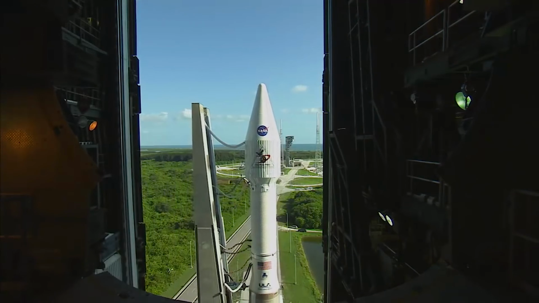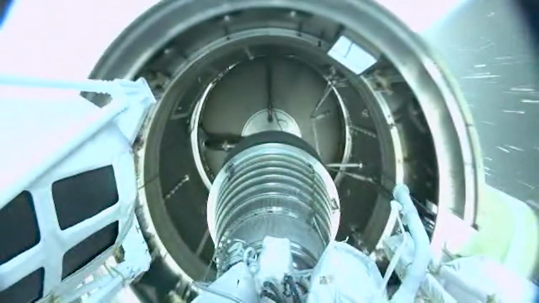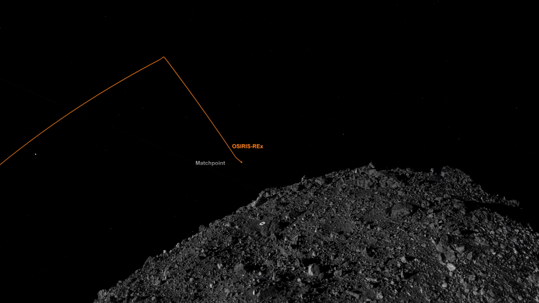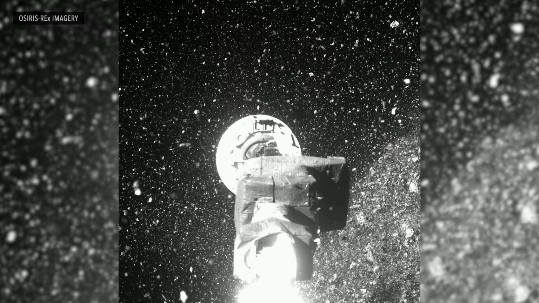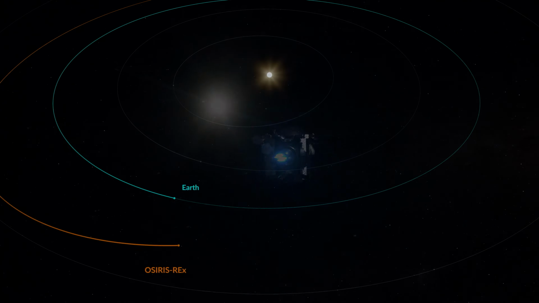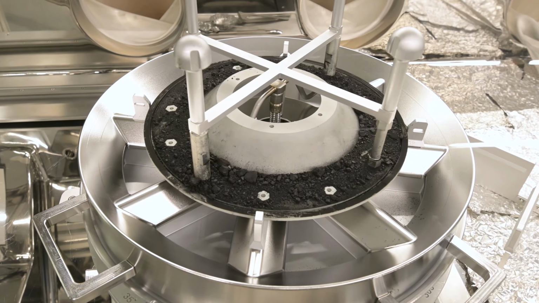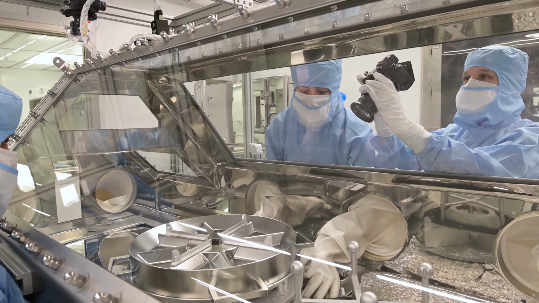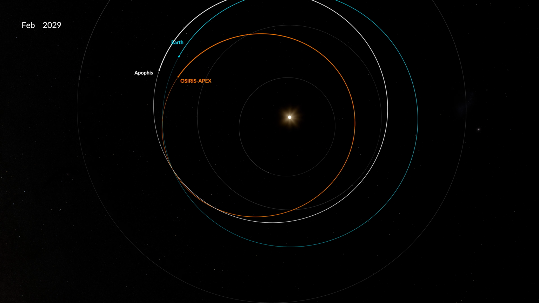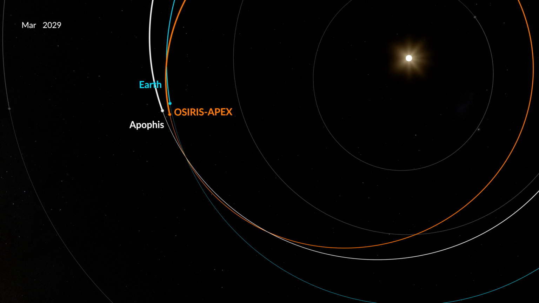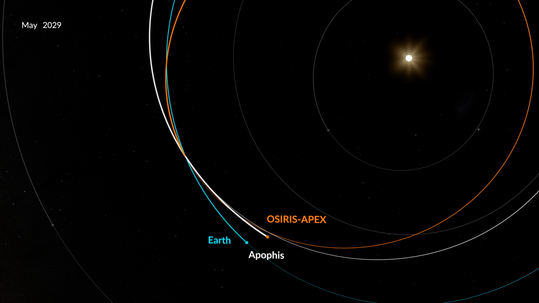OSIRIS-APEX. OSIRIS-REx was launched in 2016. The spacecraft initially targeted asteroid Bennu, with its goal to uncover the rocky mysteries of our solar system. Samples from Bennu were successfully returned to Earth in 2023. Renamed OSIRIS-APEX, this spacecraft now prepares for an encounter with the near-Earth asteroid Apophis, scheduled for April 8, 2029.